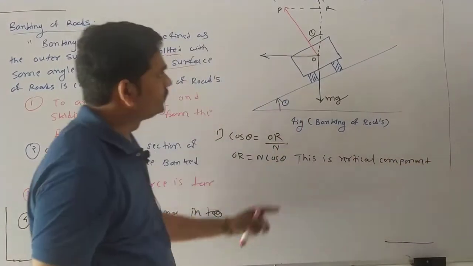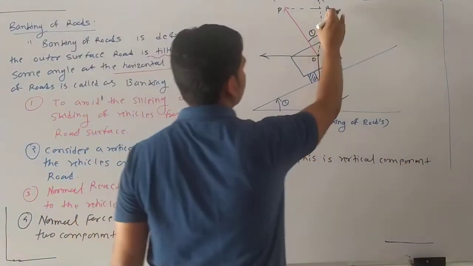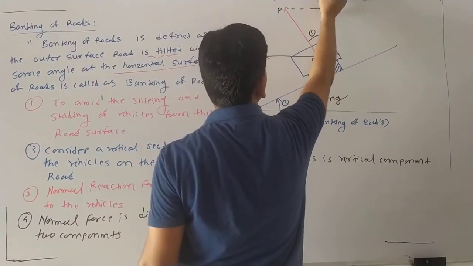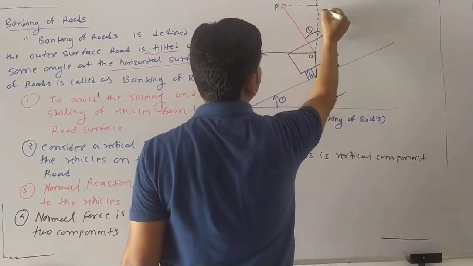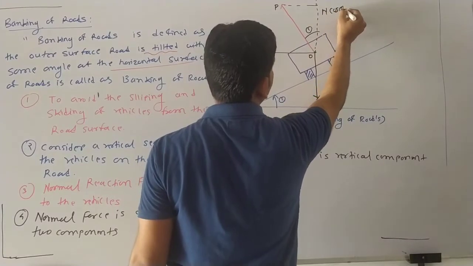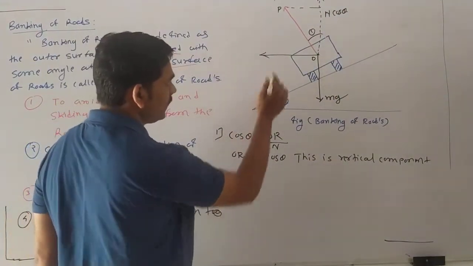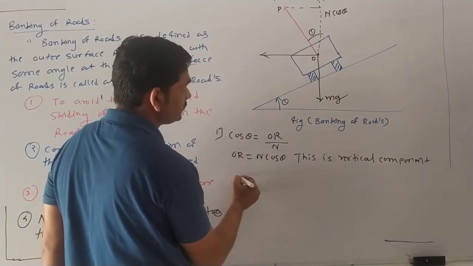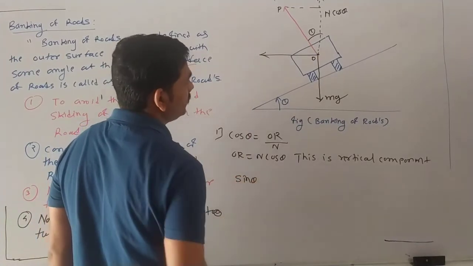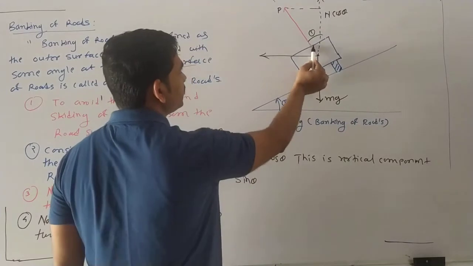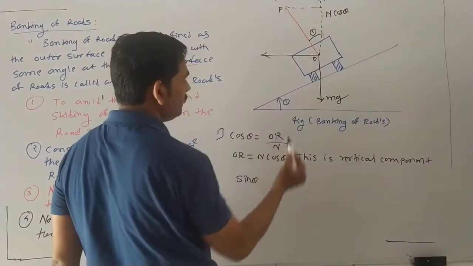Yes or no? Yes. Which acts in the upward direction. Okay, so this is N cos theta. Right. Then what is the horizontal component? How is it found? By using the formula, sin theta will be there. Sin theta means opposite side upon hypotenuse.